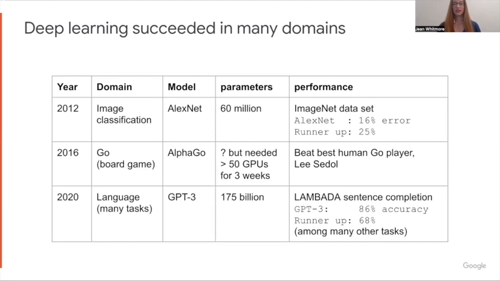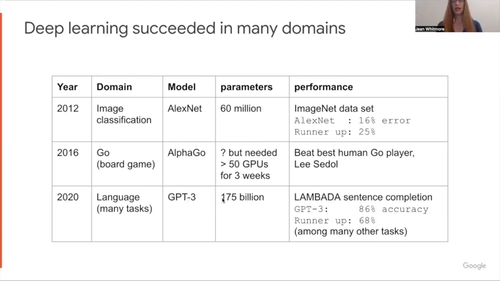For example, in 2016, the game of Go was beaten by AlphaGo, which was a combination of many different models, but it includes deep neural nets too. And even though the number of parameters is hard to give, it's a lot. In the paper, they mentioned that they had to train more than 50 GPUs for 3 weeks. So this is a lot of parameters, and yet it was able to play this complicated strategic game that previously people thought would be a lot harder to win, because it's much harder than chess. Then in 2020, the domain of language was taken over by deep neural nets, in particular by transformer models and such.